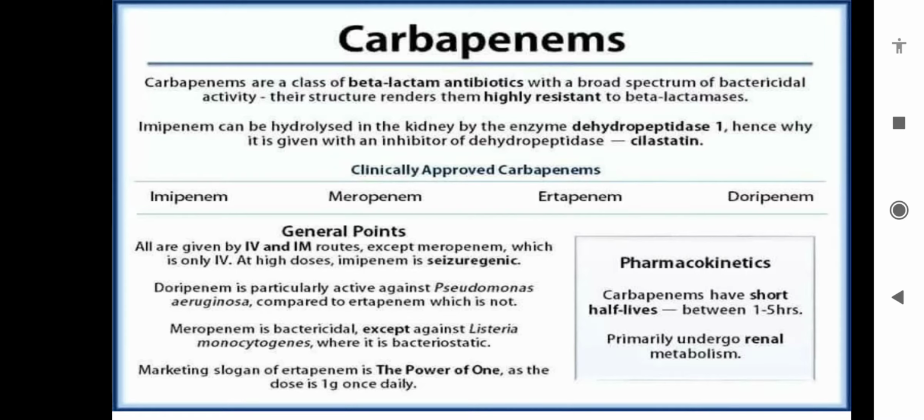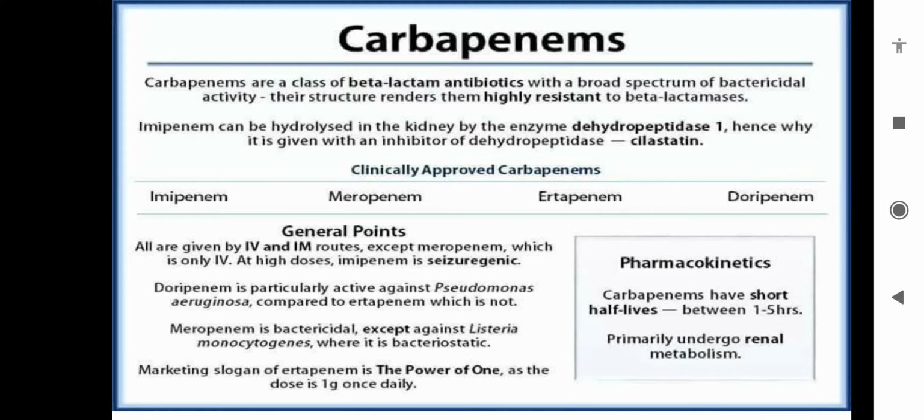Imipenem can be hydrolyzed in the kidney by the enzyme dehydropeptidase, hence it is given with the dehydropeptidase inhibitor cilastatin. Cilastatin inhibits the enzyme dehydropeptidase, which ultimately decreases its nephrotoxic effect in the kidney. The clinically approved carbapenems are imipenem, meropenem, ertapenem, and doripenem.